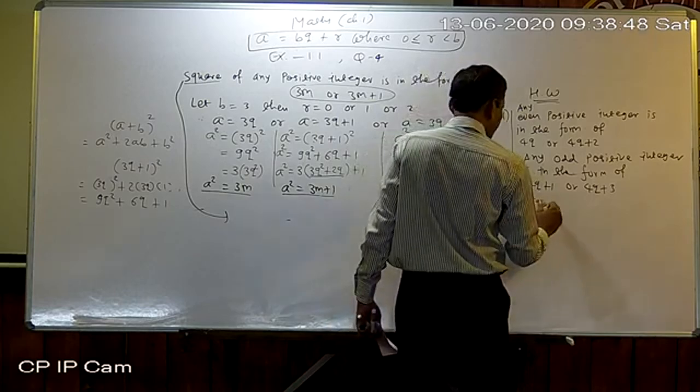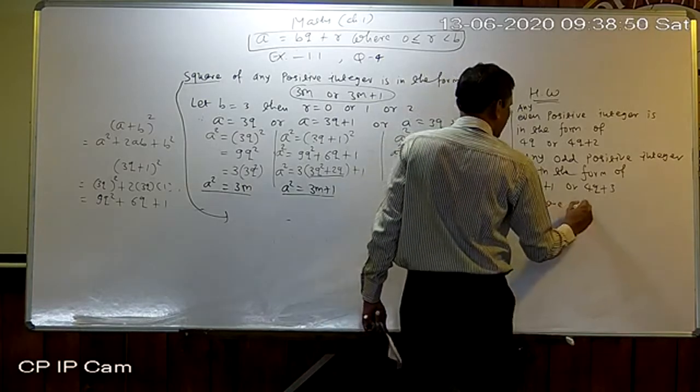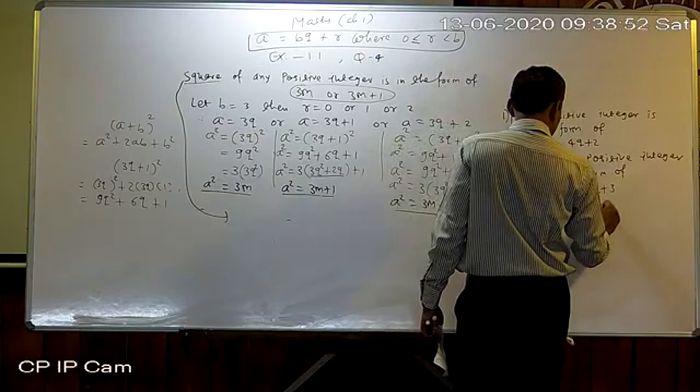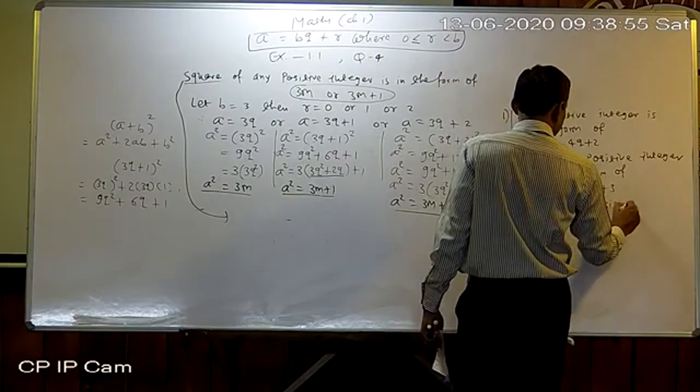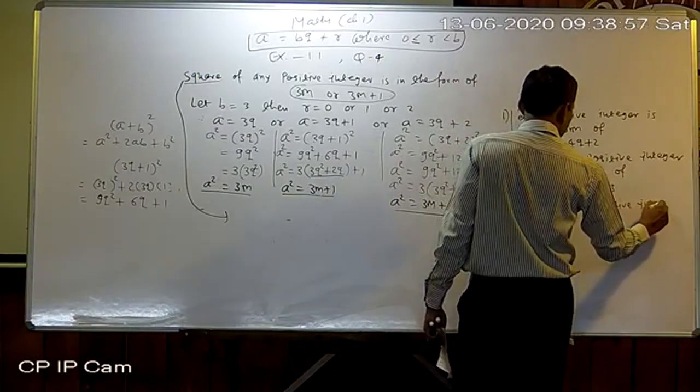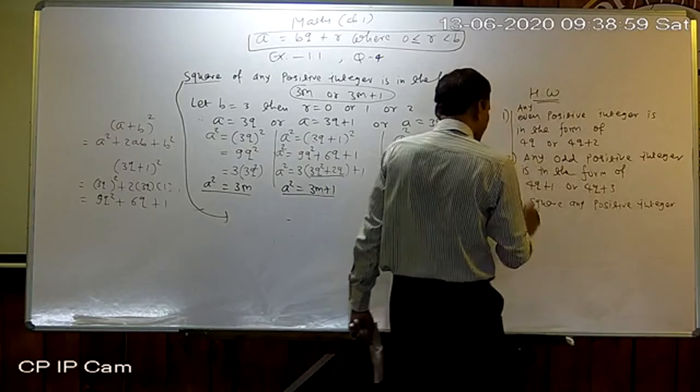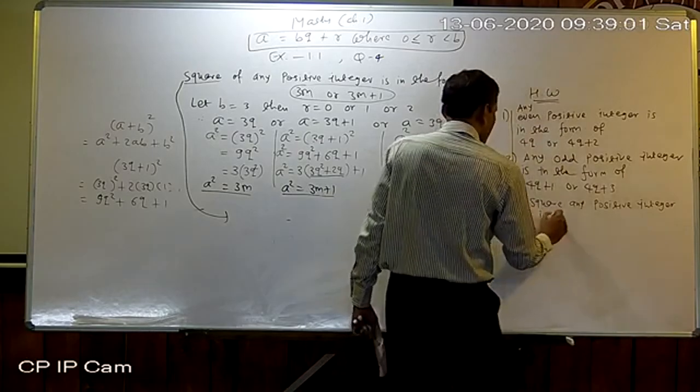Now number 3. Square of any positive integer is in the form of